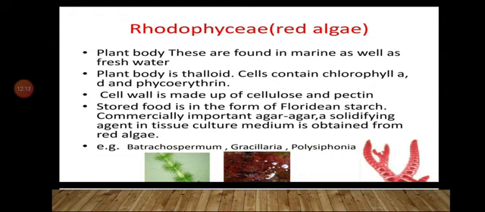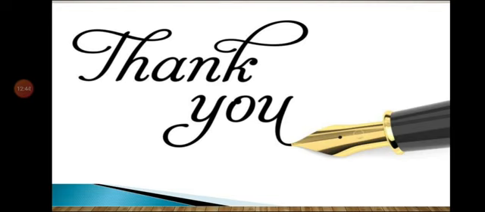Okay, so now we have to study the salient features of other divisions, that is Bryophyta, Pteridophyta, Gymnosperms and Angiosperms. Today we have studied the salient features of the kingdom Plantae. In that we have studied the cryptogams Thallophyta. One more cryptogam is remaining, that is Bryophyta, and then we will move to phanerogams. Okay, so for today we will stop here. We will continue the chapter in our next lecture.